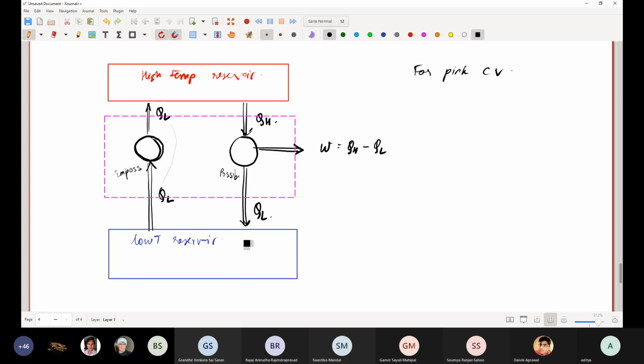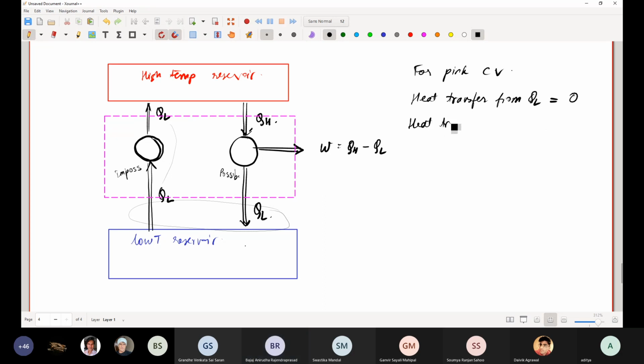See, QL is going to the reservoir and QL is being extracted from the reservoir. So in totality, what is the heat transfer from QL? So 0. It will be 0.